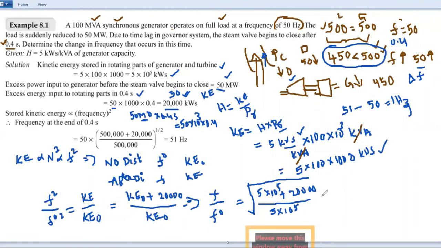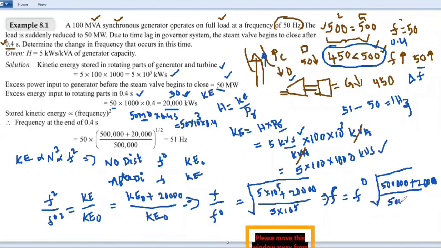Then you will get it as F. From this you can write the frequency after getting the excess kinetic energy. It will be F naught multiplied by the square root of 5 zeros plus 20,000 divided by 5 zeros.